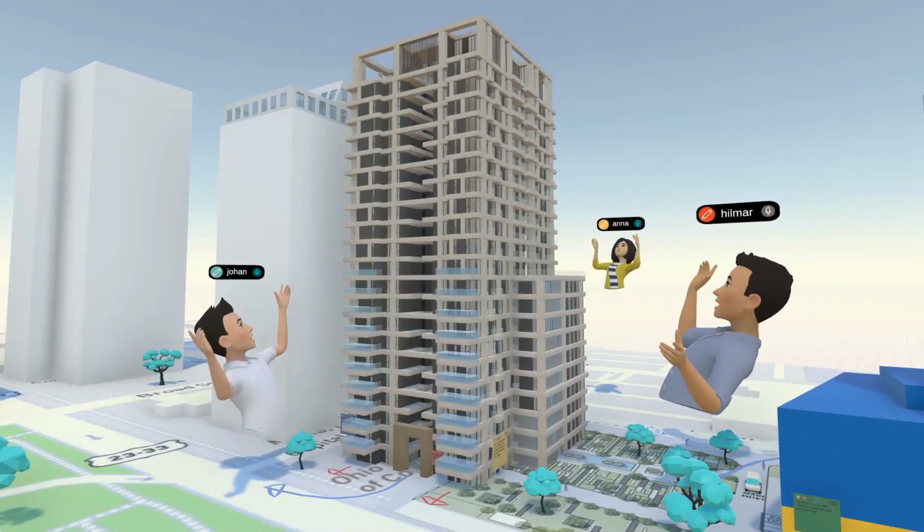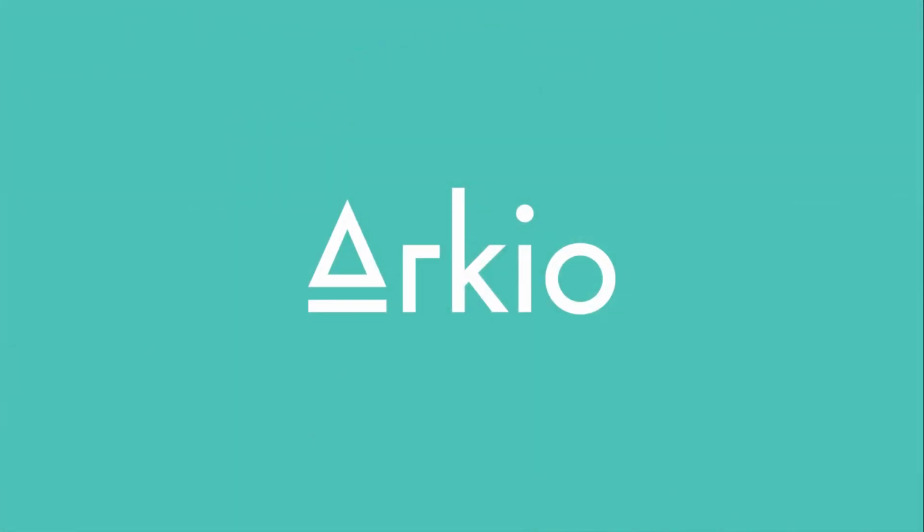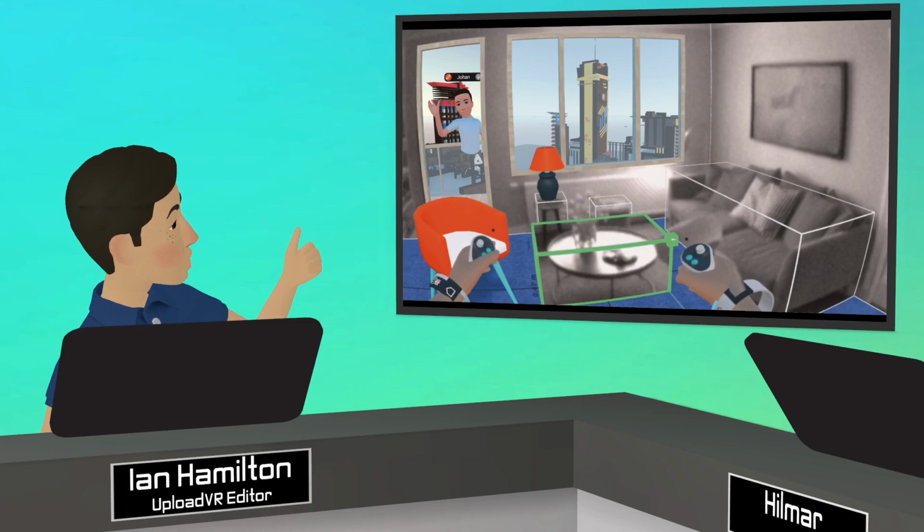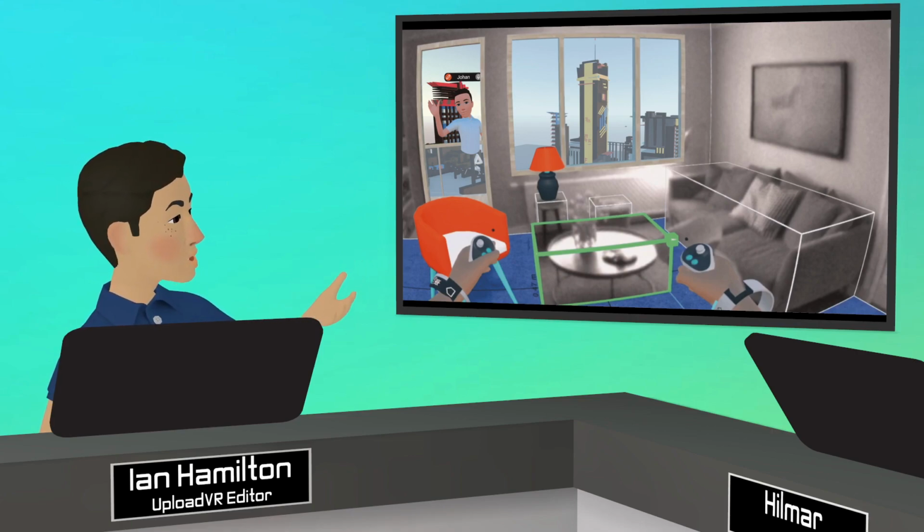I'm trying to wrap my brain around the ability to bring in the physical environment. Can you break down how the use cases might change when you've activated this feature? It almost looks like you could do some serious interior design on existing spaces with this, versus when I first tried Arkio, it seemed like a planning tool for future buildings. But what I'm seeing here is something different.